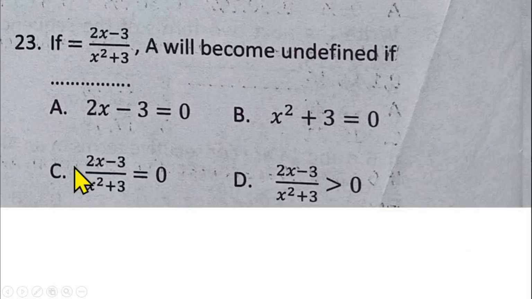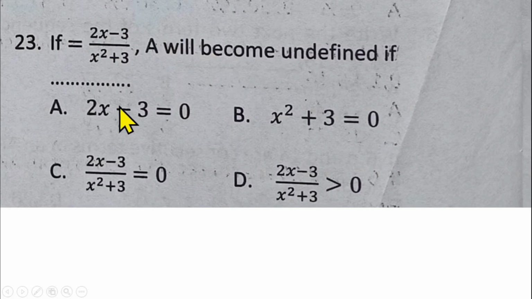Question number 23 is from the undefined fraction, and that is an SS2 topic. If A is equal to this fraction, what will make this A undefined?